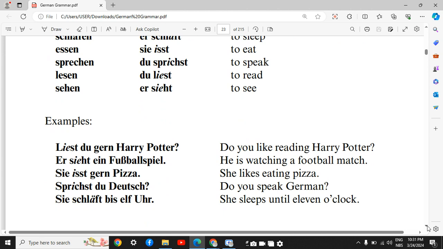Let's read some examples. Liest du gern Harry Potter? Er sieht ein Fußballspiel. Sie isst gern Pizza. Sprichst du Deutsch? Sie schläft bis 11 Uhr.